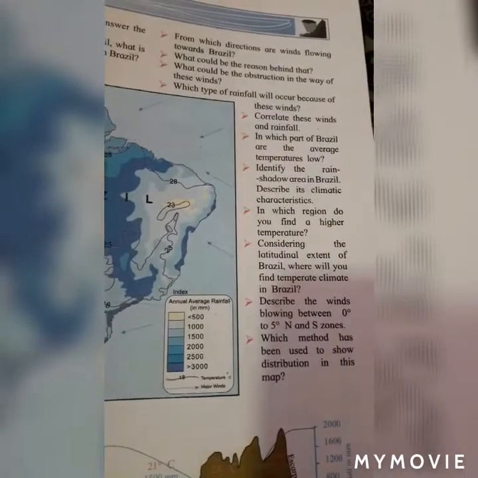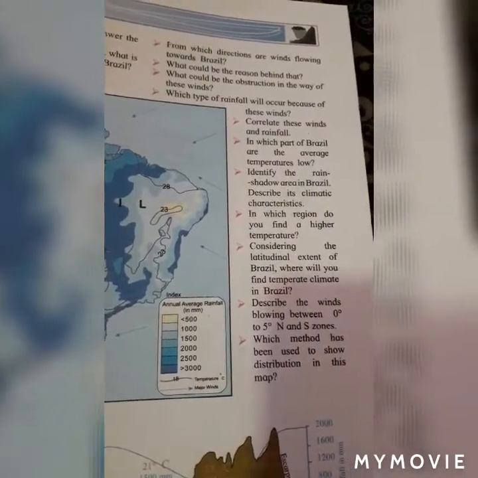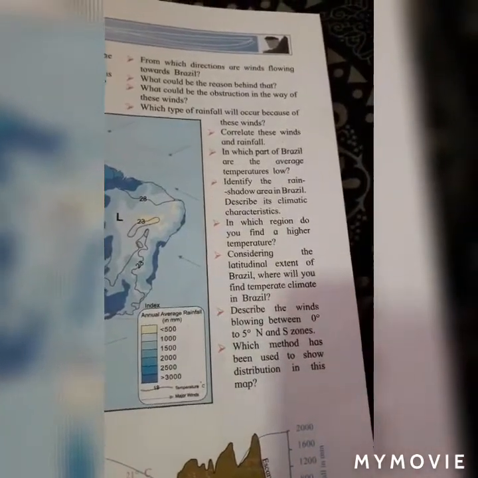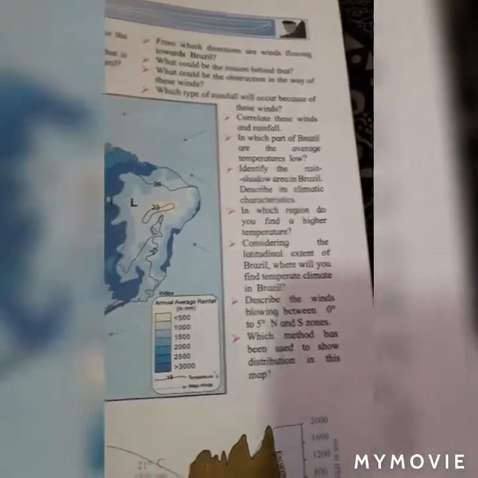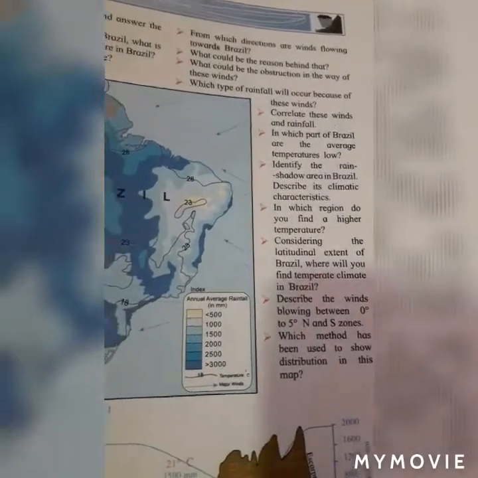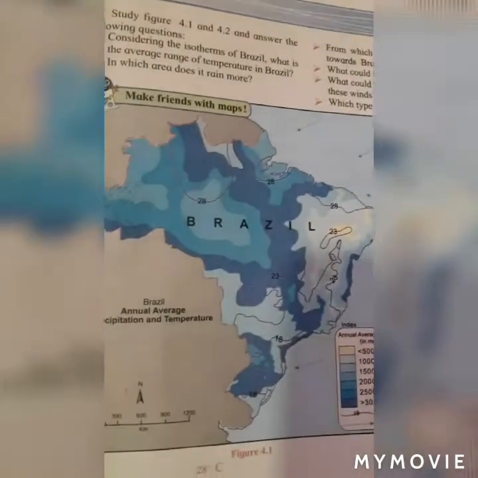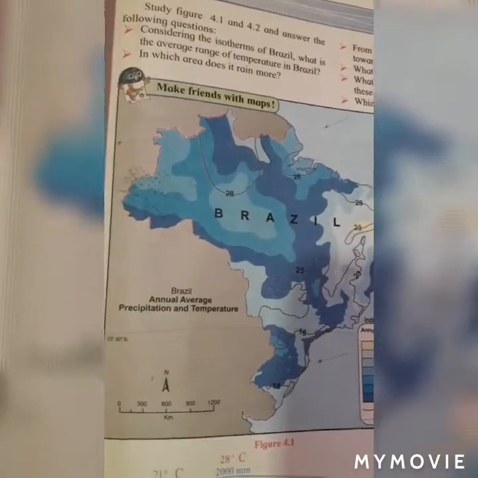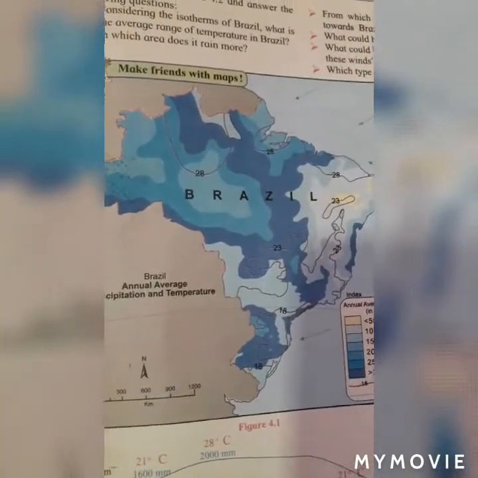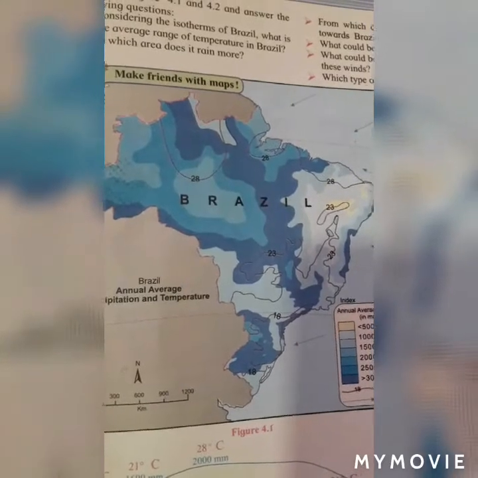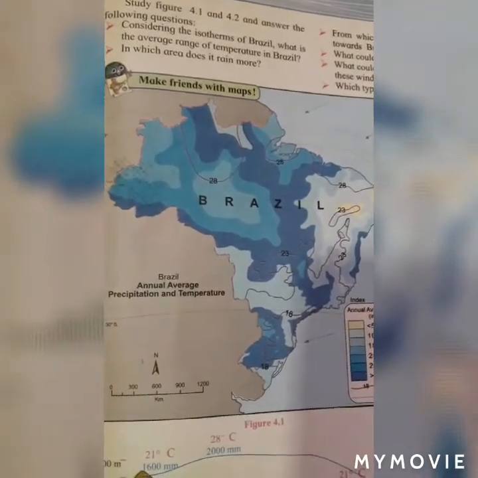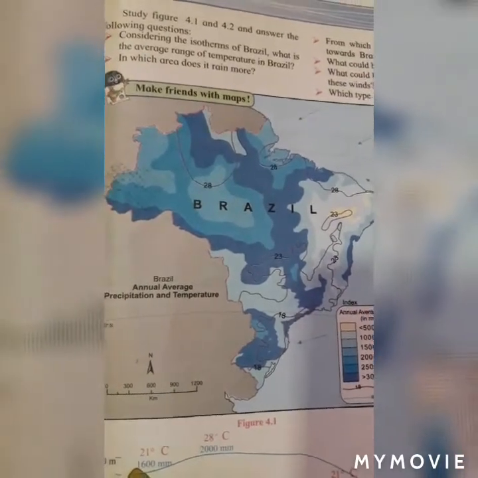Considering the latitudinal extents of Brazil, where will you find temperate climate in Brazil? Answer, we will find temperate climate in Brazil to the south of the Tropic of Capricorn, to the south of the Great Escarpment and Brazilian Highlands.